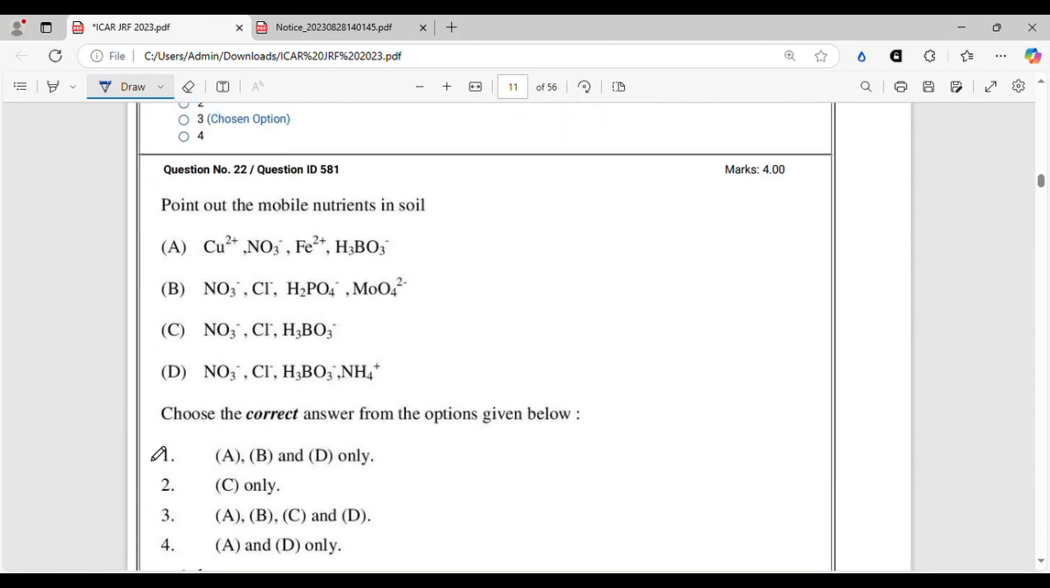Point out the mobile nutrients in soil. This is also a very easy question, but it's from mineral nutrition. So I think you are understanding how much effort you have to put into mineral nutrition, how much mind you have to put into it. So the mobile nutrients in soil, mobile nutrients are mostly the anions as per Bray's theory of nutrient mobility propounded in 1954.